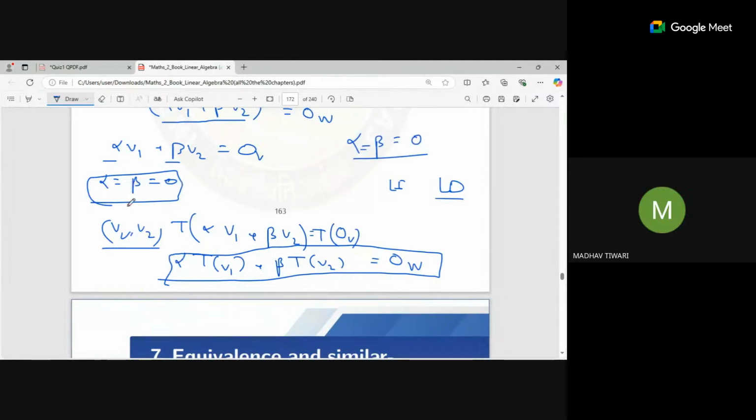So if alpha and beta both are zero, then these two vectors are linearly independent. Here we assume that TV1 and TV2 are linearly independent, as given in the question.